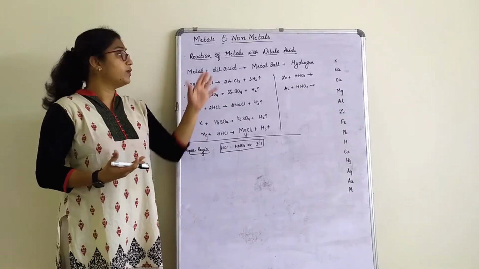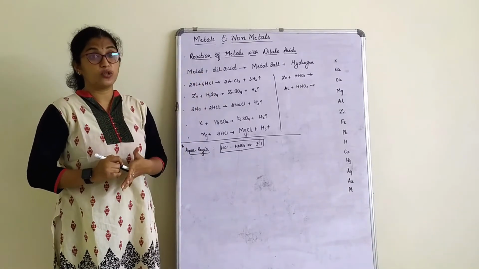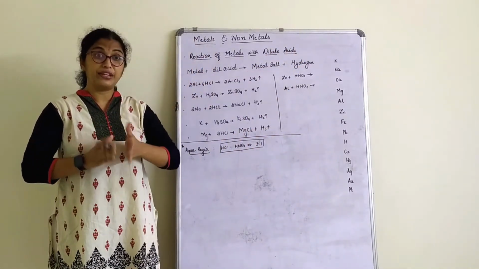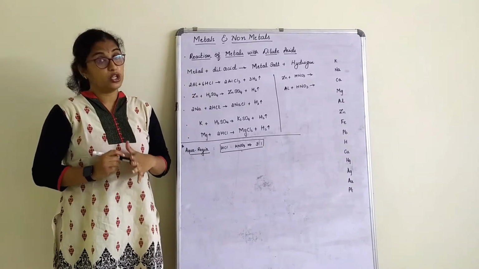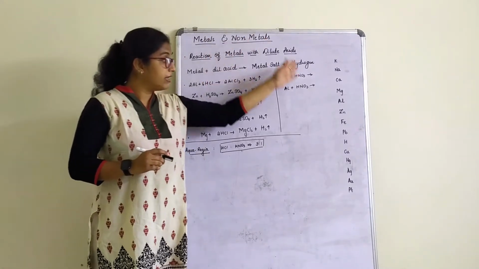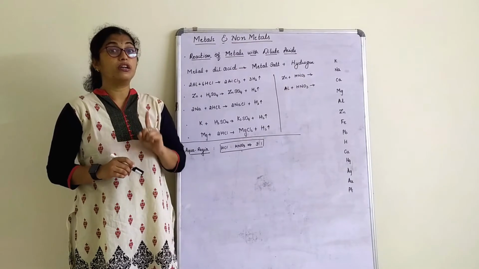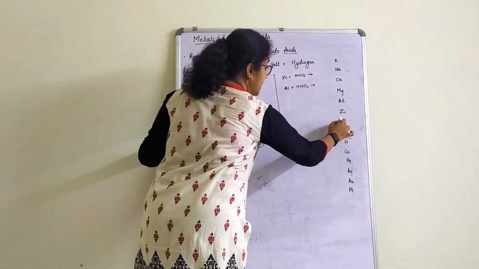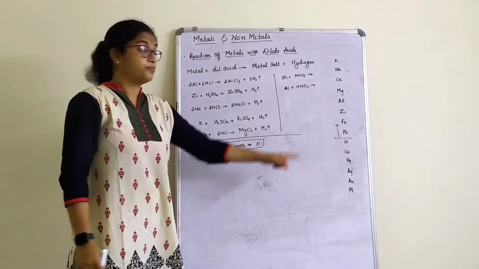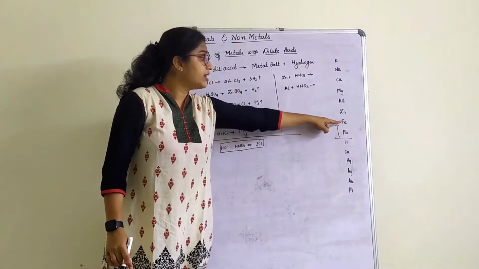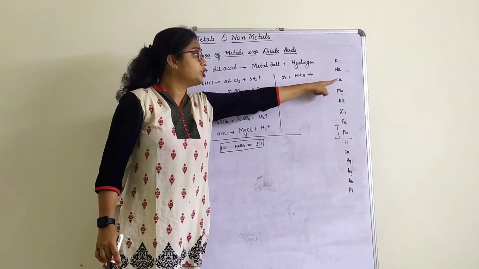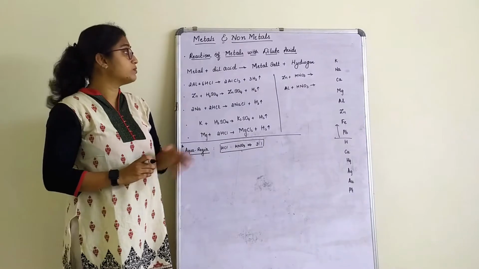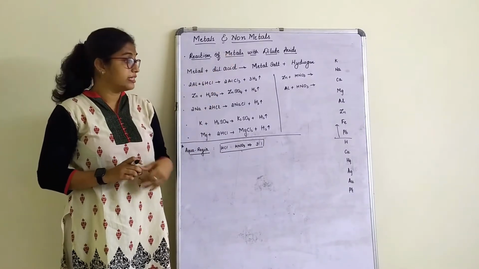Now, which metals will react with dilute acid? That's a question. Will all the metals in the reactivity series react with the dilute acid? No. Always remember, the metals which are placed above hydrogen, that is lead, iron, zinc, aluminium, magnesium, calcium, sodium and potassium, are the only metals which can react with dilute acid.